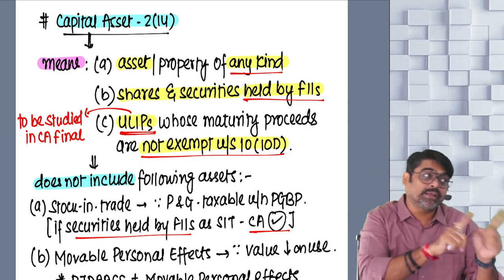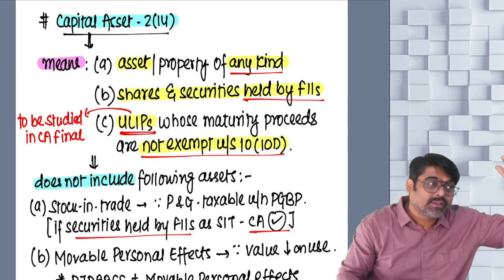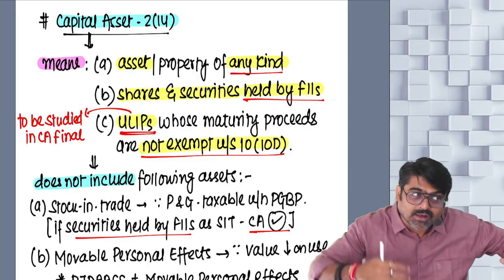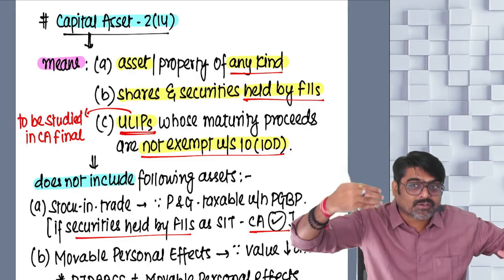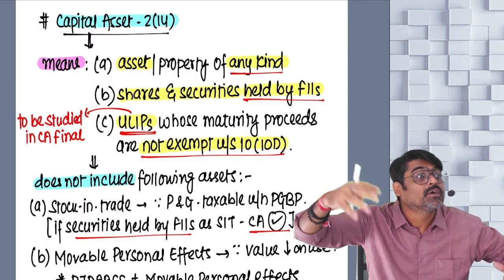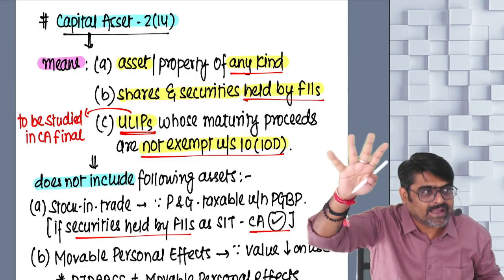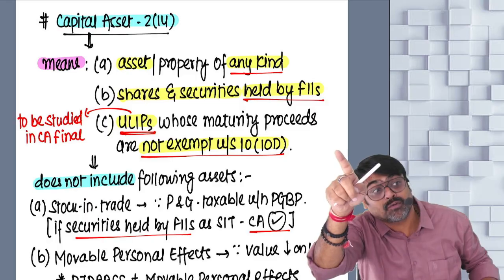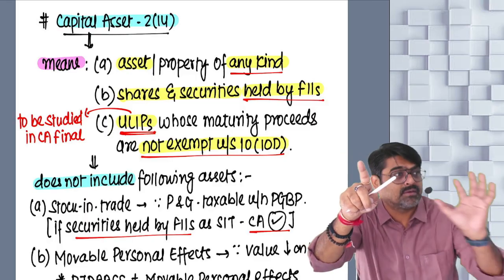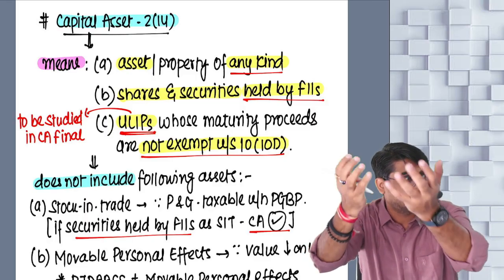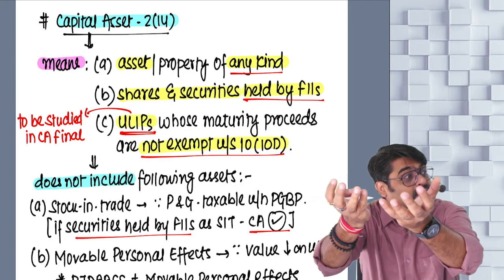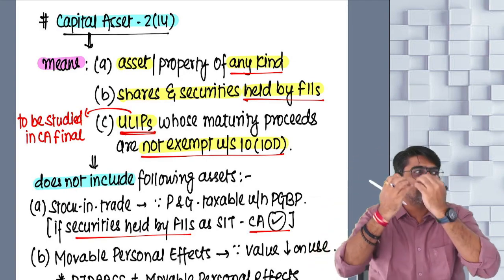So units were issued at the time when the prices were less. After a certain number of years, when the value of those units increased, whatever was the value of those units at that time, you give the units back to the insurance company. Whatever was the value of those units, to that extent the money will come.